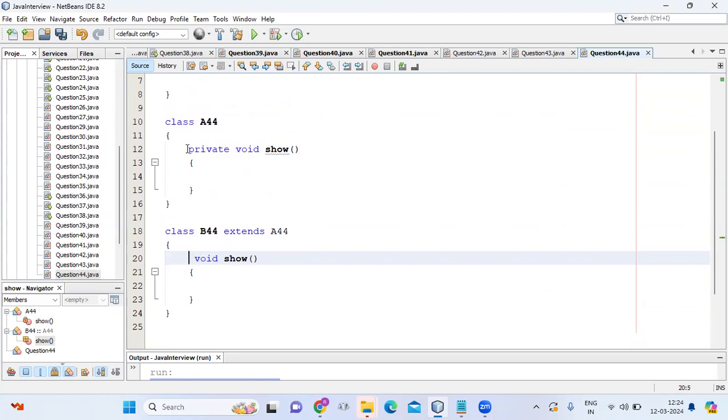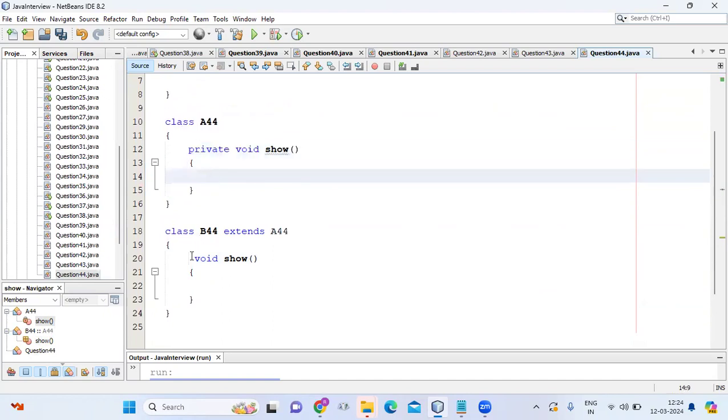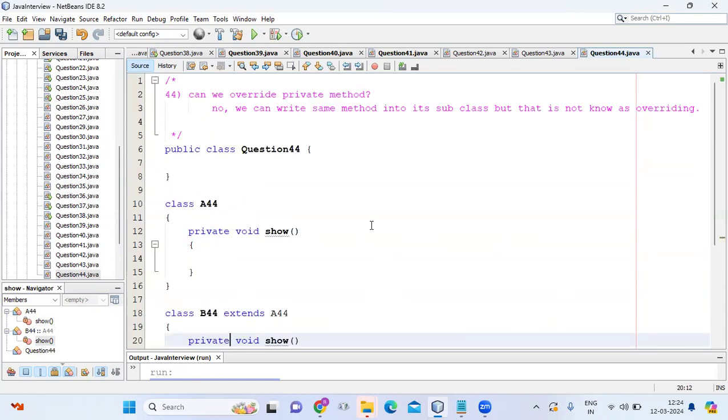We can write a private method in the superclass, and then the same private method in the subclass, but a private method we cannot override. Got it, guys? Hence we will say no, private method we cannot override. Got it, guys? Thank you.